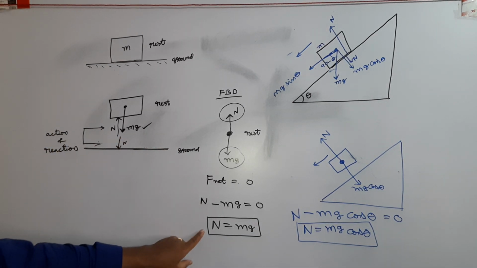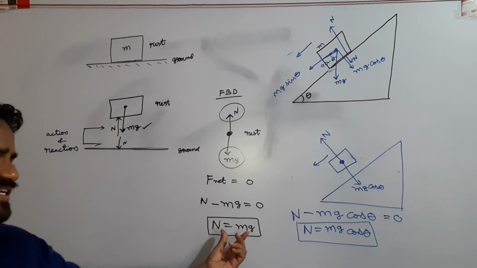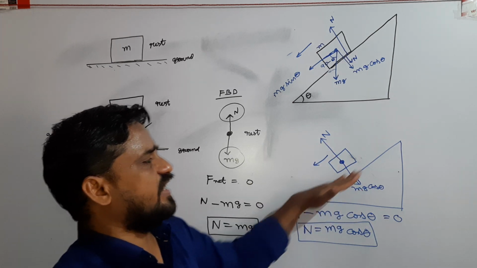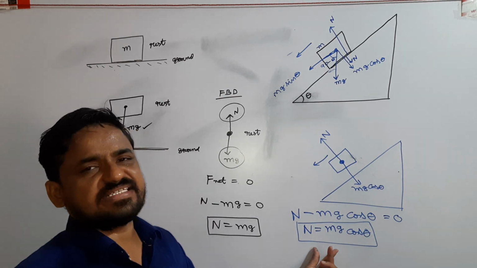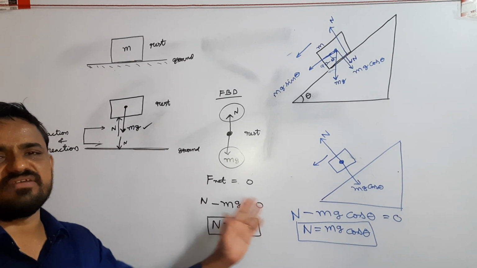The normal force in case of a horizontal surface is N equals mg. The normal force in case of an inclined contact surface is N equals mg cos theta. So these are very, very important.